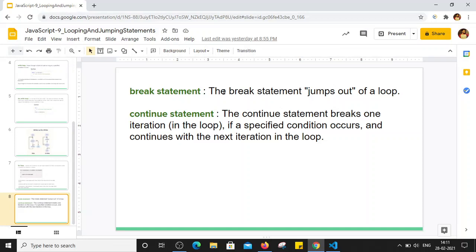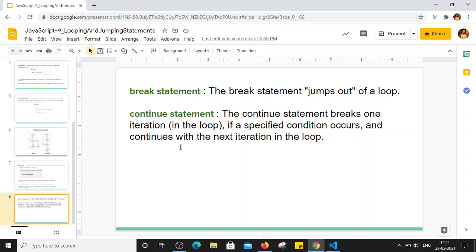In one of the previous tutorials we used switch case, right? And in that, as soon as the condition became satisfied in the switch case, we used the keyword break. As soon as the condition becomes true, the keyword break makes it come out of that loop immediately without checking the further conditions. So that is the purpose of the break statement.